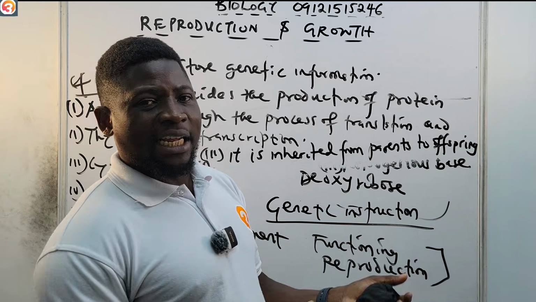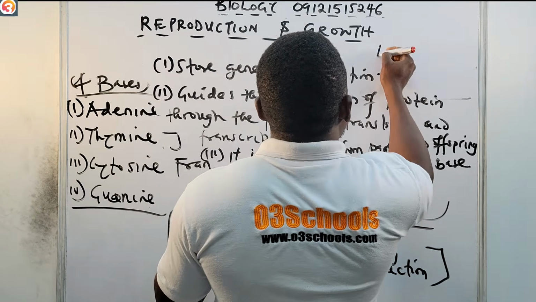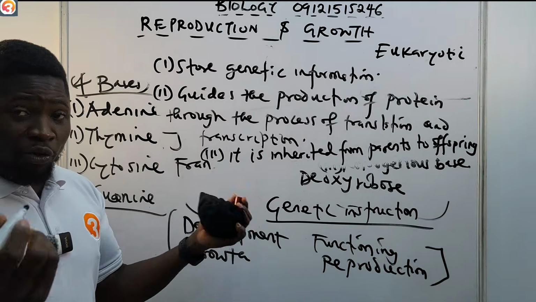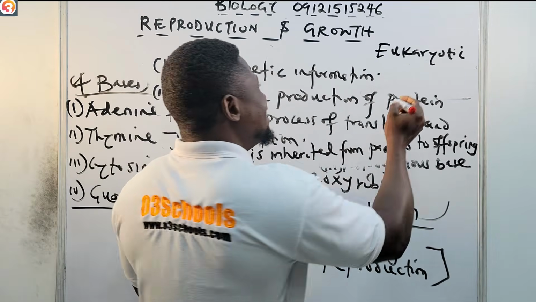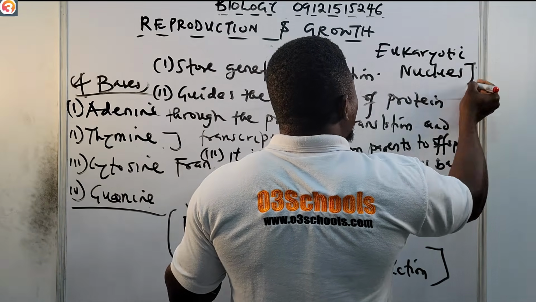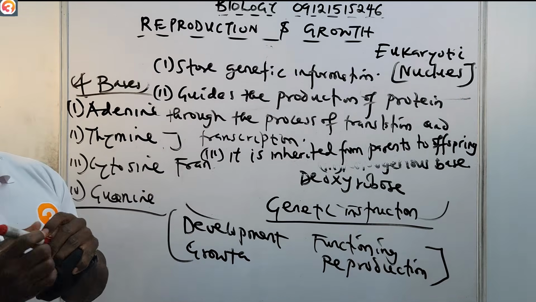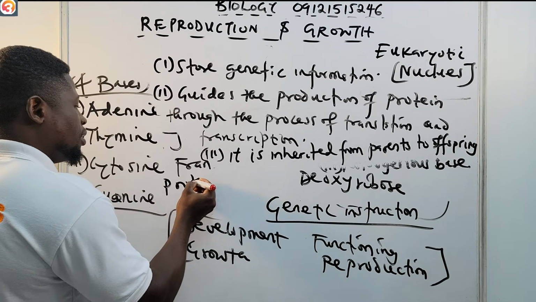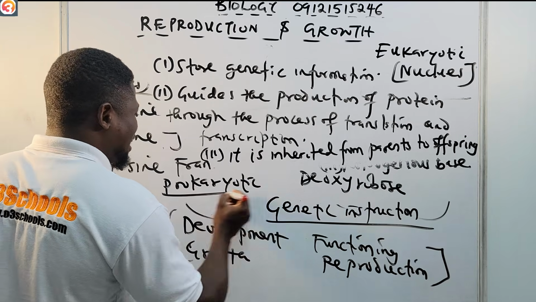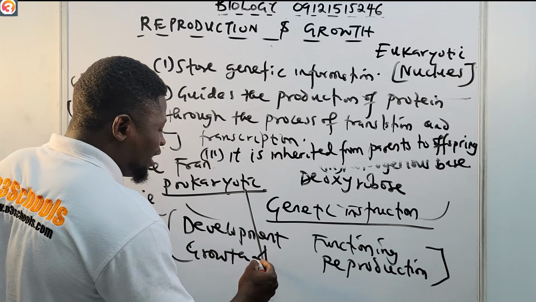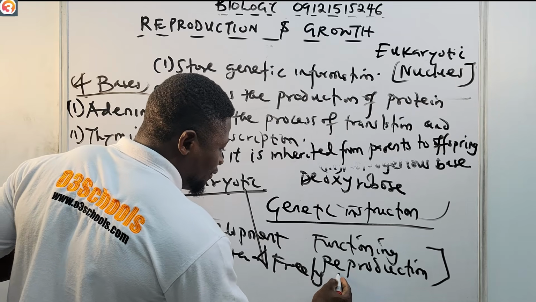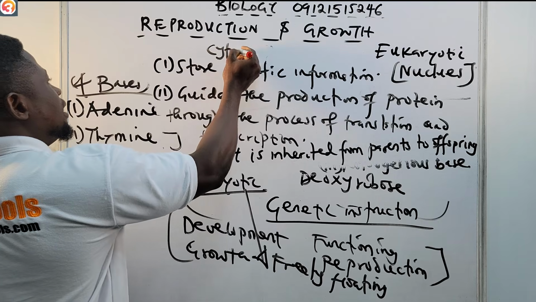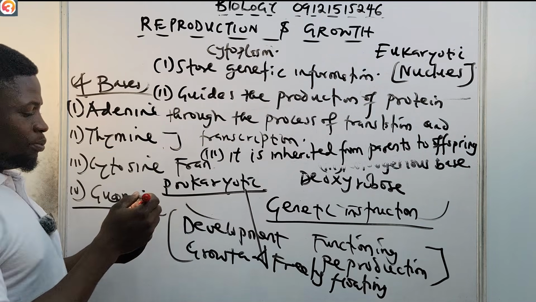Now, where can we find the DNA? For example, in eukaryotic cells, like human cells, we can find the DNA in the nucleus. So in eukaryotic cells, we find it in the nucleus. Why in prokaryotic cells, like bacteria, we can find it freely floating in the cytoplasm. So please take note of that.